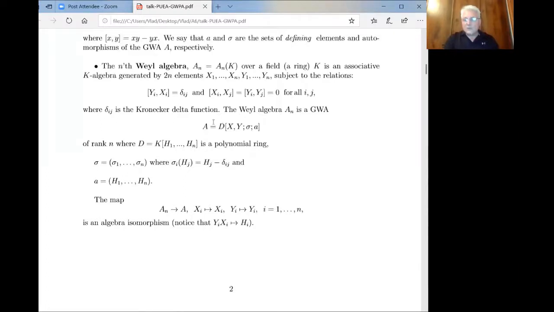Hence, we have to look at this coefficient ring. So this is a polynomial ring in n variables. So we have to choose commuting automorphisms. These are the simplest possible automorphisms, simply shifts in the letters in different directions by 1. And the elements are simply h_1, ..., h_n. And the map from the Weyl algebra to this algebra, which is given in this fashion, is an isomorphism of algebras.